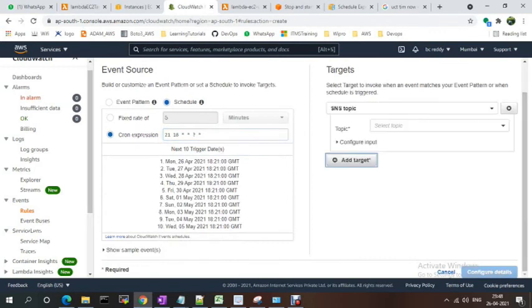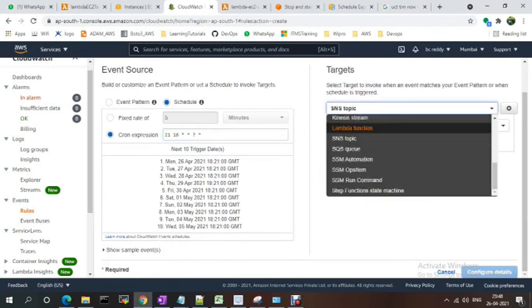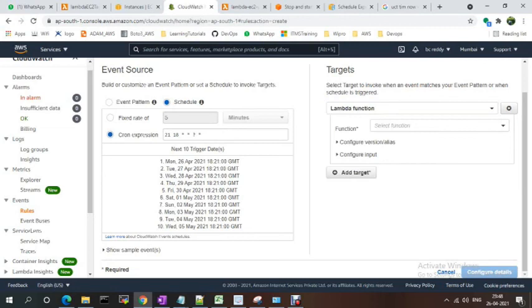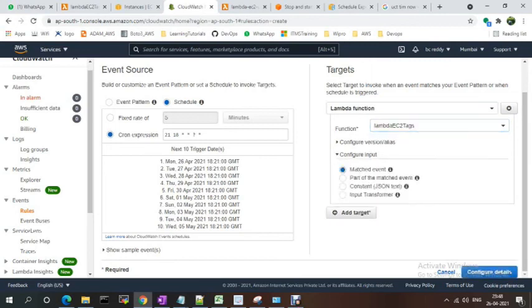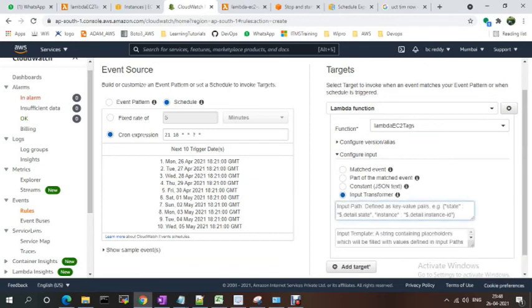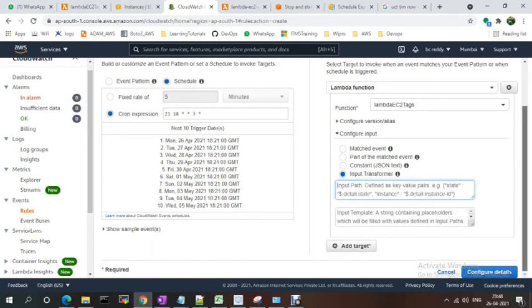I'm adding the targets. My target is a Lambda function. If you have an SNS topic or SQS, depending on that, you give the target. Mine is a Lambda function. I'm selecting the function lambda ec2 tags. Then configure input, input transformer. I'm providing a state value, depending on this. For example, my state is the tag having this.